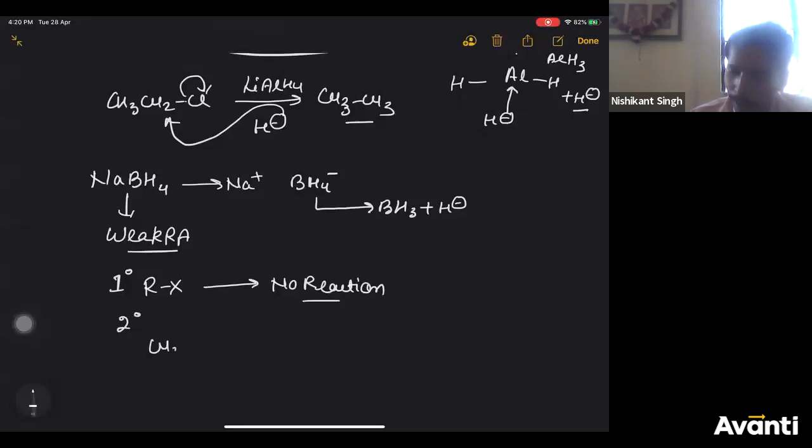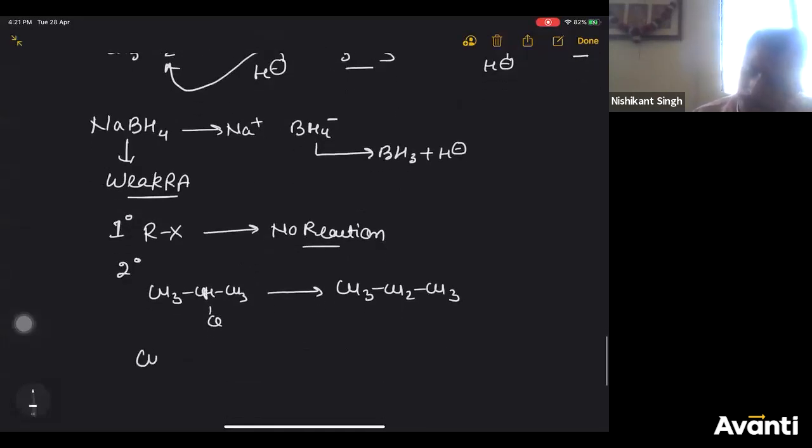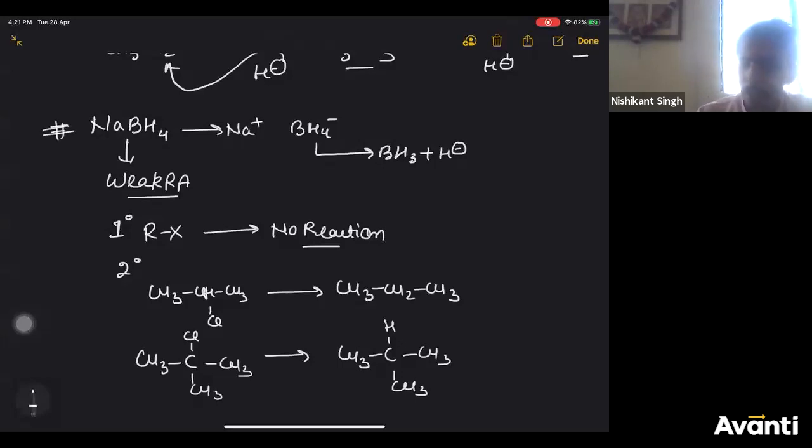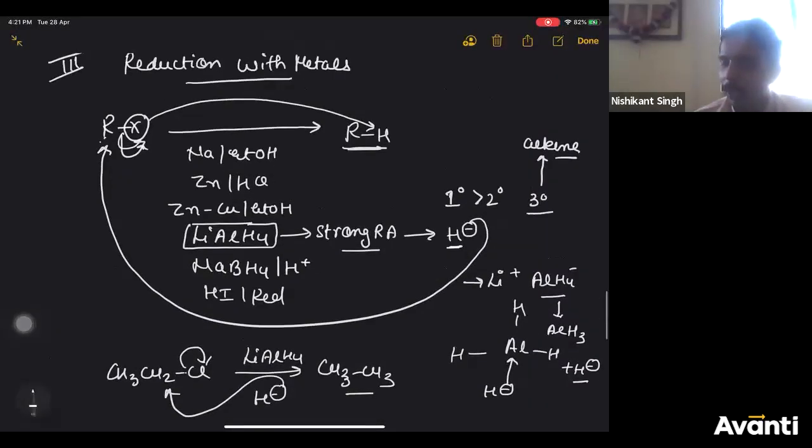Secondary alkyl halide like CH3CHClCH3 will react to give you propane, CH3CH2CH3. Tertiary will also easily react, (CH3)3CCl. This will also easily react to give you H instead of Cl. But in LiAlH4 with NaBH4, all these are possible. So NaBH4 has these three roles. But with LiAlH4, tertiary alkyl halide will give alkene. Remember this? It is very, very important.